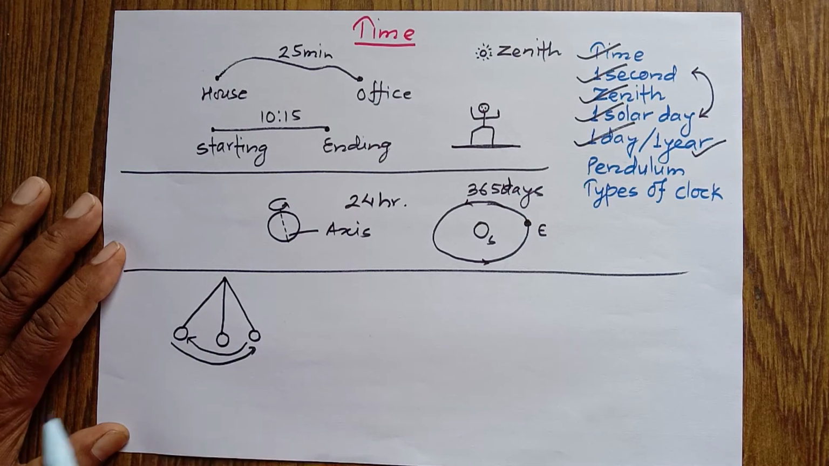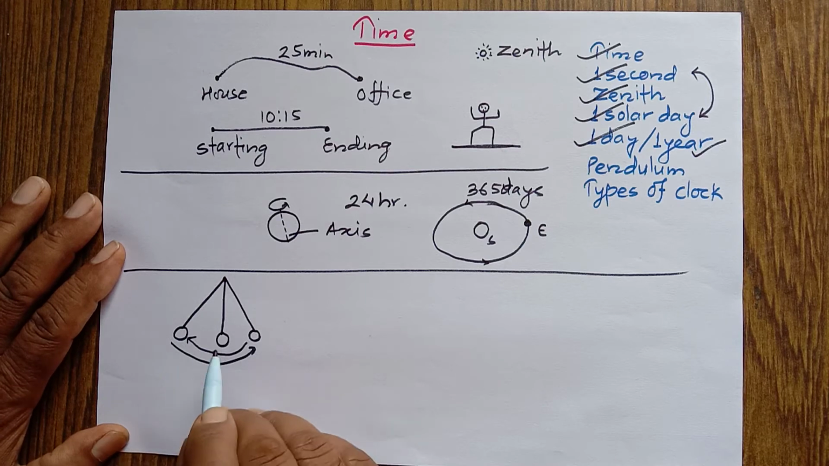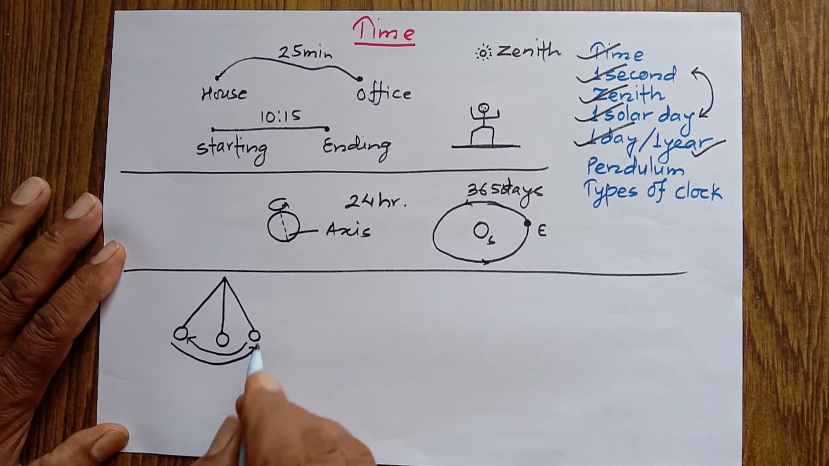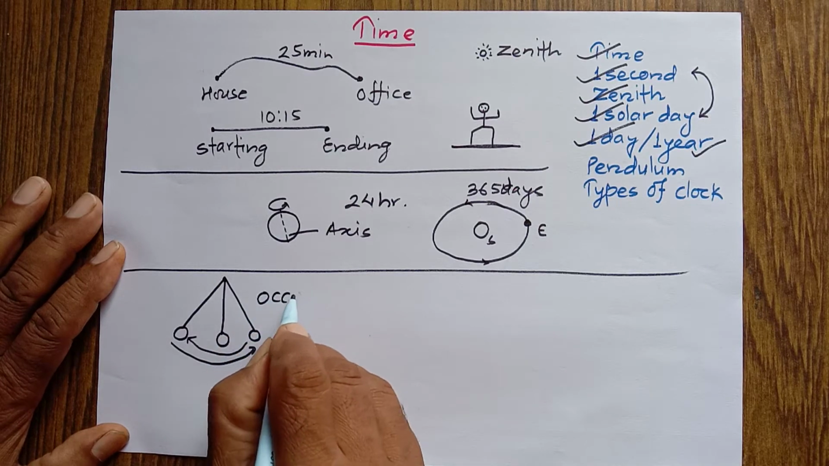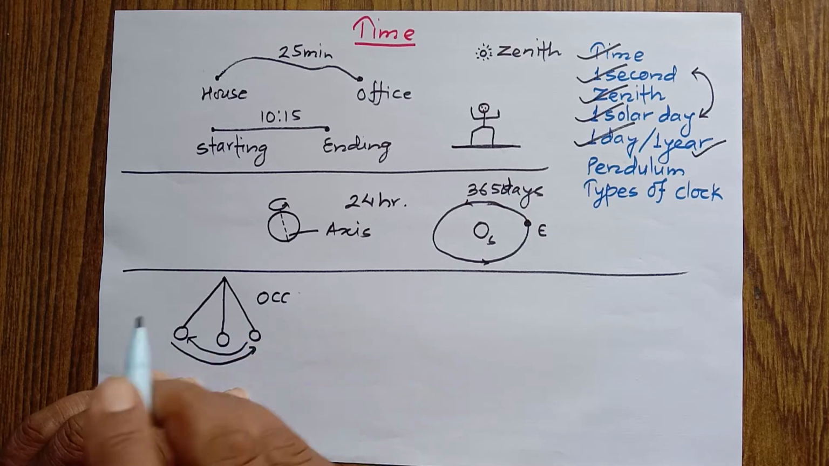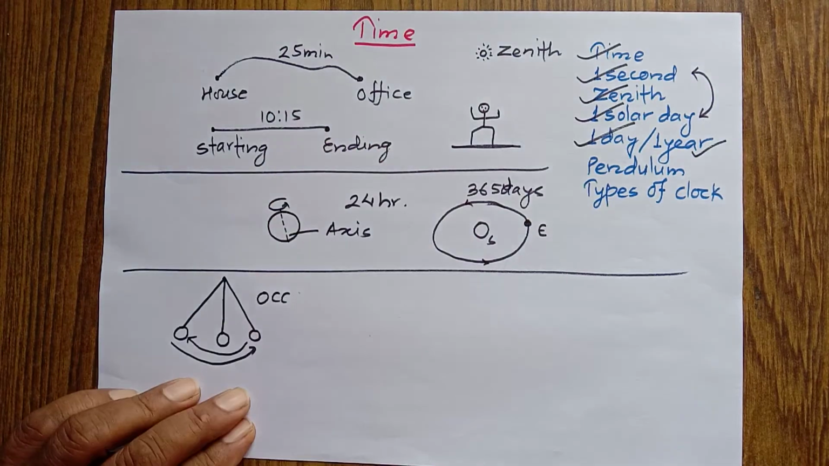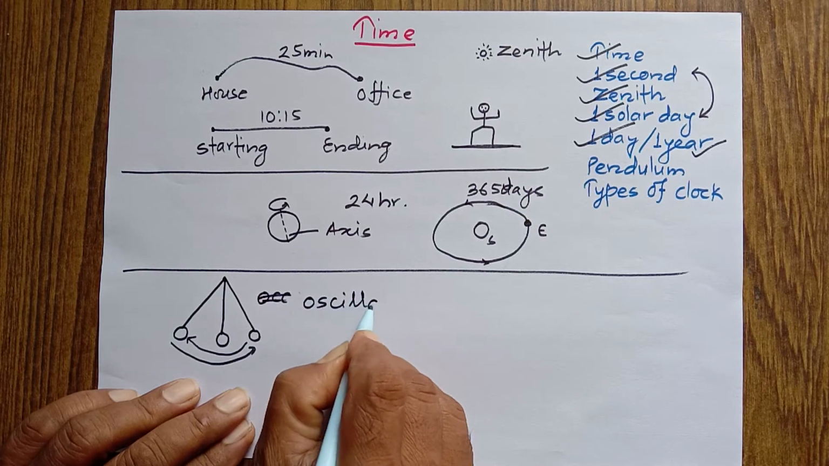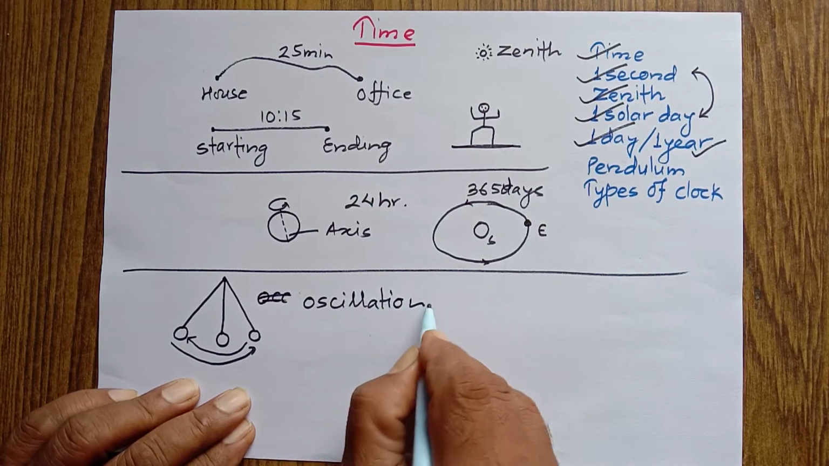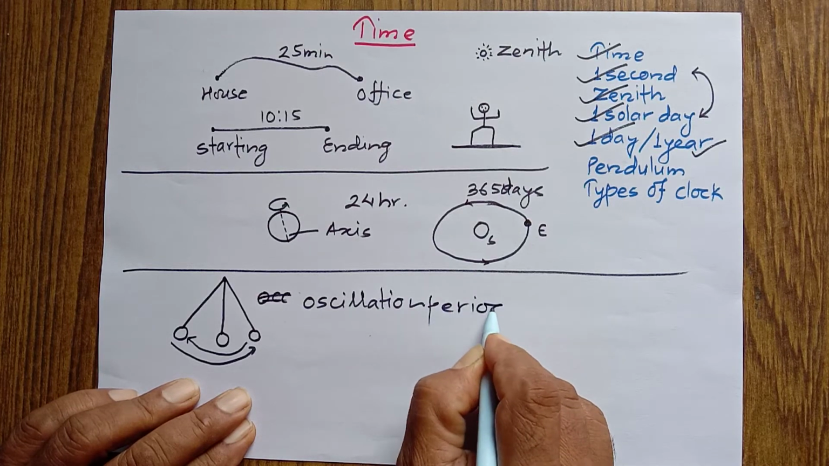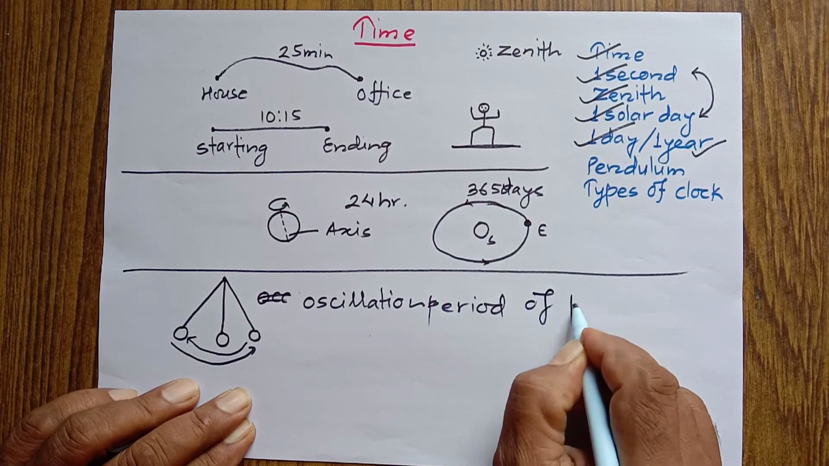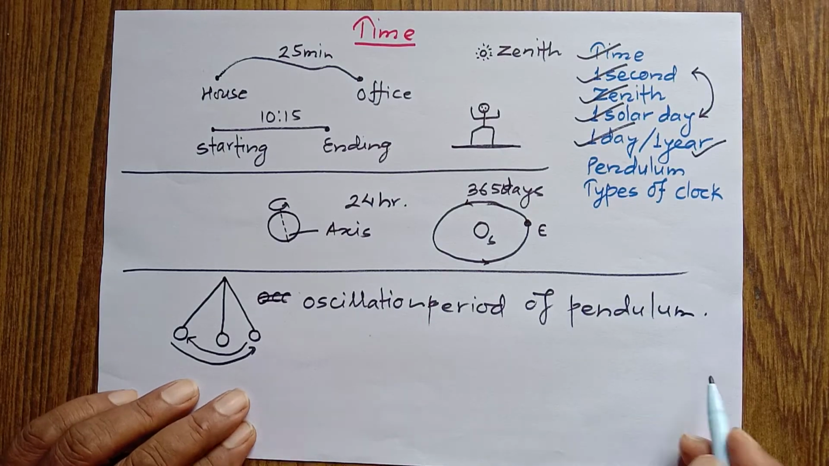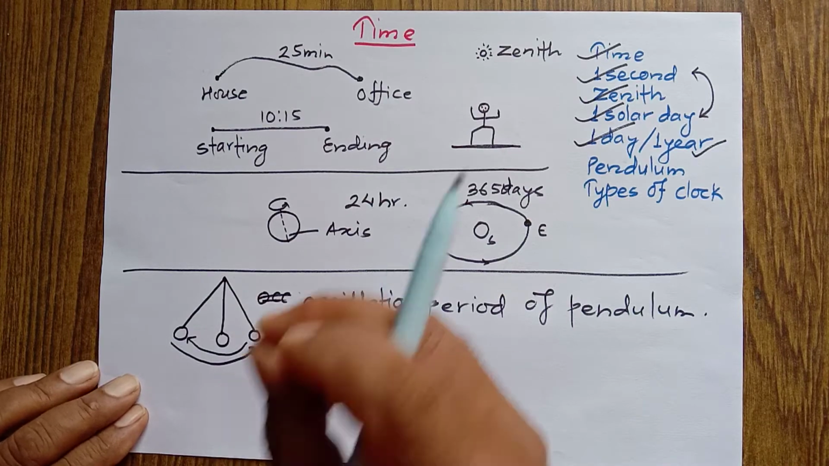That's why pendulum is useful for the measurement of time in a pendulum clock, in which time is actually measured by the oscillation period of the pendulum. We have to remember this first: time is measured by the oscillation period of pendulum. Time is measured with the help of this pendulum in a pendulum clock.